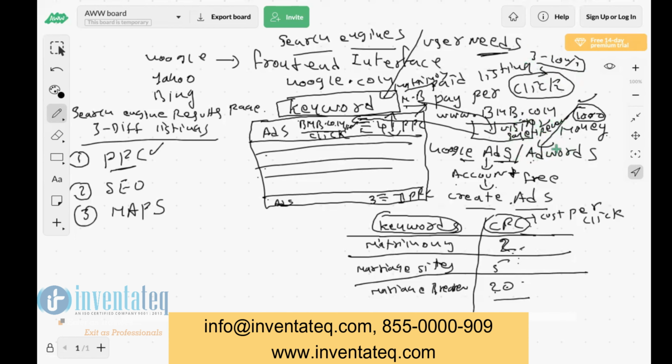Bhupati, you got it now? Yes, sir. There is nothing like a lifetime validity, nothing like that. So if your account has money, the ad will be shown. If the account doesn't have money, the ad will not be shown.